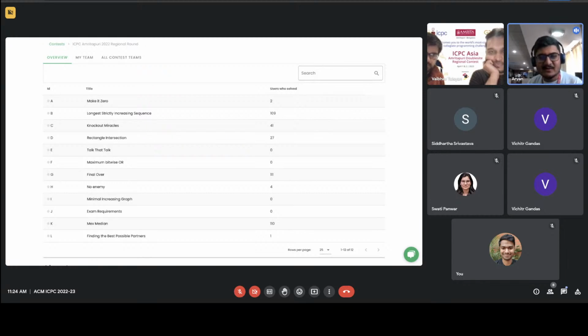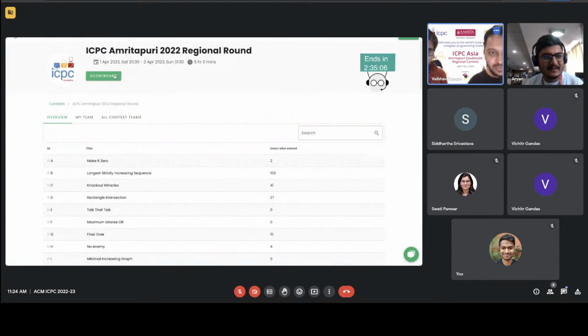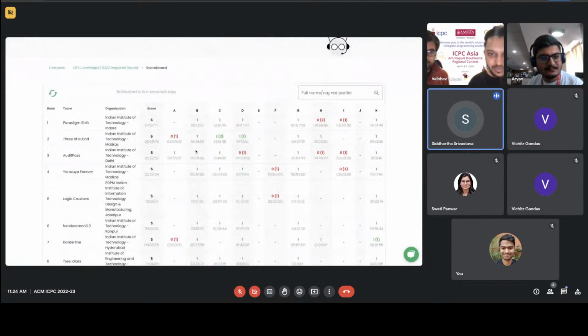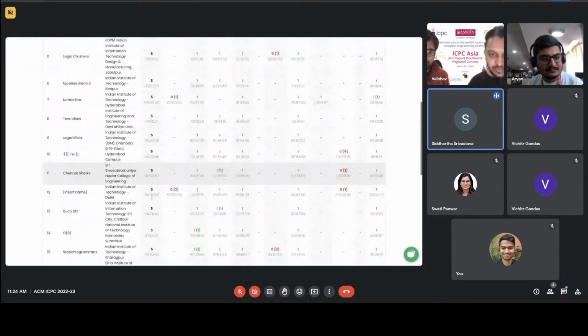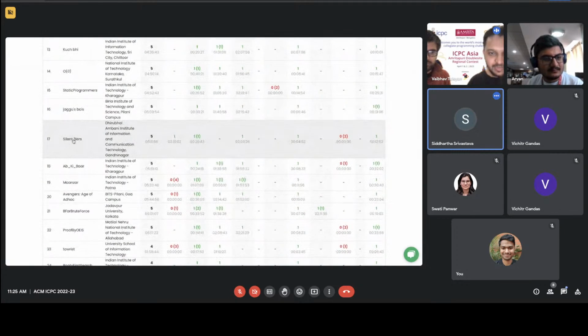On A plus B, I was looking at the wrong solutions after acing everything. Why did people get wrong answers on A plus B? This was one of the things people caught yesterday. Make It Zero had one more submission, it looks like. Oh, nice. What team is it? Let's quickly check. It's DAICT. It's all the way at the bottom, I think, 20th or 21st.